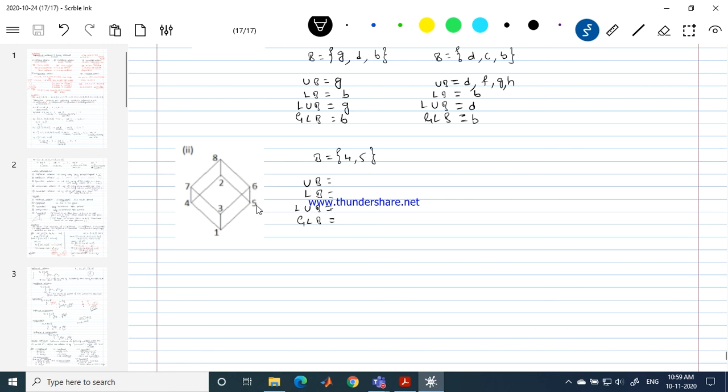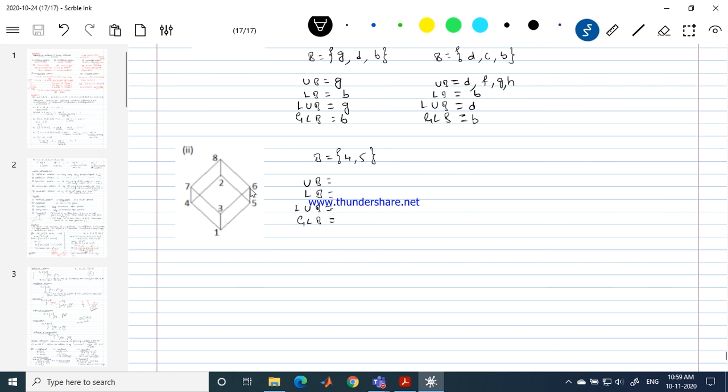First of all, 4 and 5 cannot be the upper bound, right? 4 and 5 cannot be the upper bound because I can't reach 5 from 4, and I can't go from year to year. So it is not possible. So 4 and 5 cannot be the upper bound. Leave them. Next, if I come to 3, I can't reach 3 because to reach 3, I have to come down. I can't do that. I have to move in the upward direction only. So 3 cannot be the upper bound.